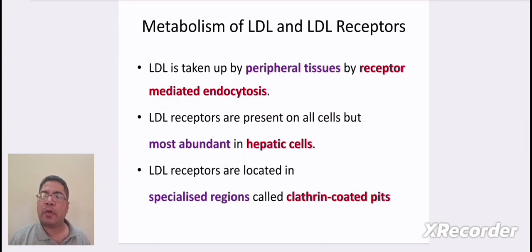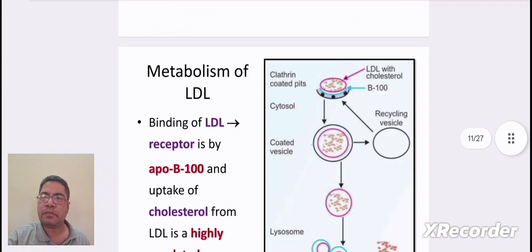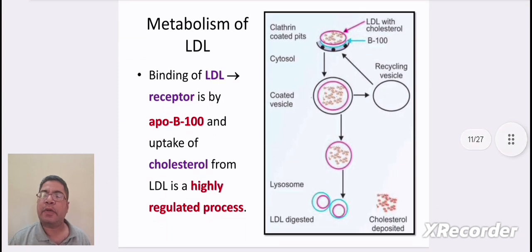Coming to metabolism of LDL and LDL receptors. LDL is taken up by peripheral tissues by receptor-mediated endocytosis. The LDL receptors are present on cells but most abundant in hepatic cells. LDL receptors are located in specialized regions called clathrin-coated pits. In this diagram, we can see clathrin-coated pits are present on LDL with cholesterol. These clathrin-coated pits go through the cytosol into the cell.